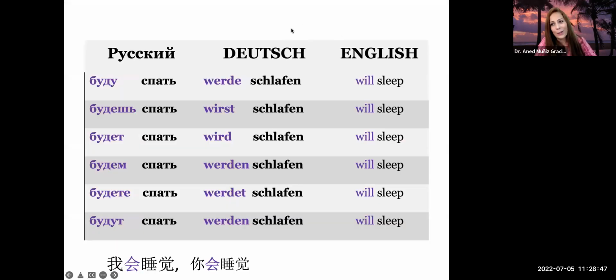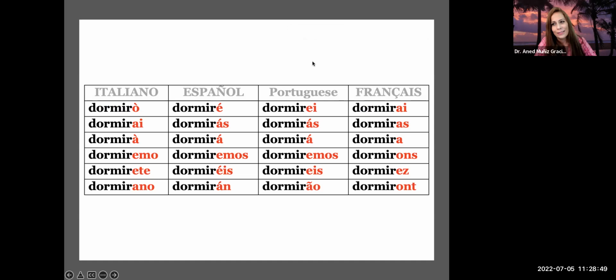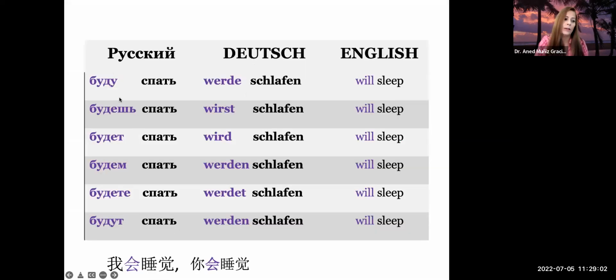And then, this is the Latin base of the Romance languages where you conjugate by changing the ending, but the Slavic and the Germanic verbs typically work with auxiliary verbs like I will sleep, or I would sleep for the conditional. So you see here, the modal verb is the one that changes.